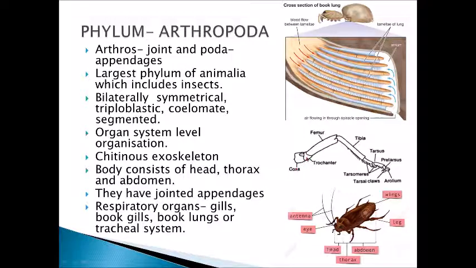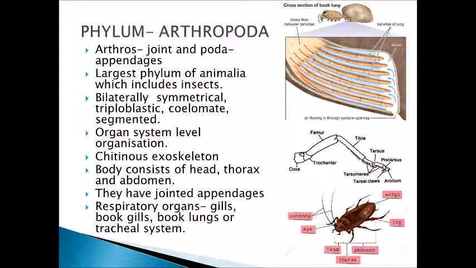Coxa, trochanter is the other part which is joined with femur. Femur is joined with the tibia, then tarsus, and all these are the parts where you can see the joints, and that is why the jointed appendages are there, hence the name Arthropoda.